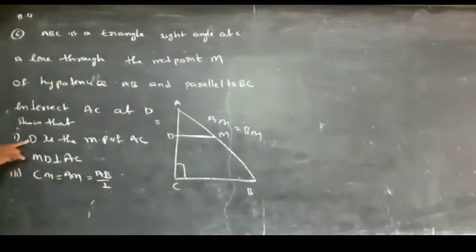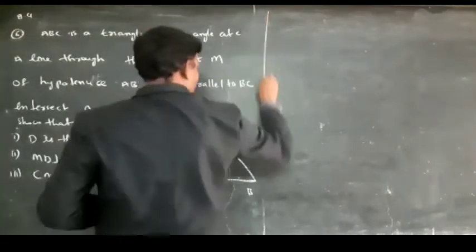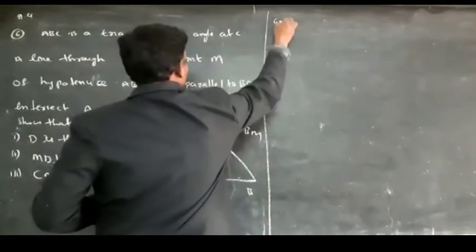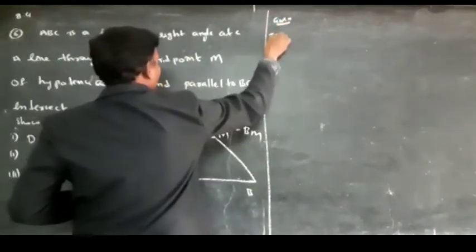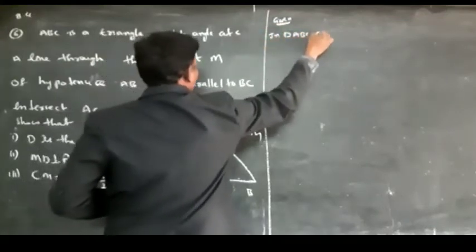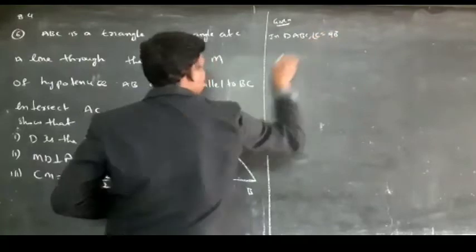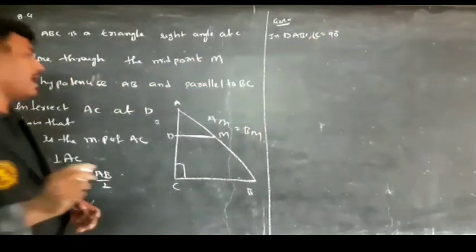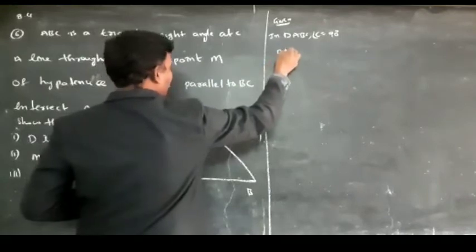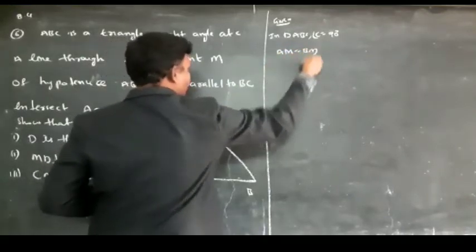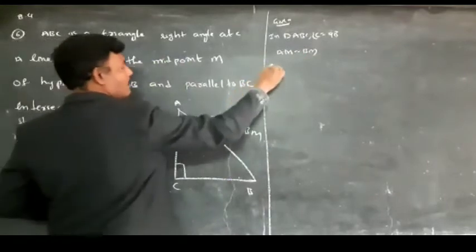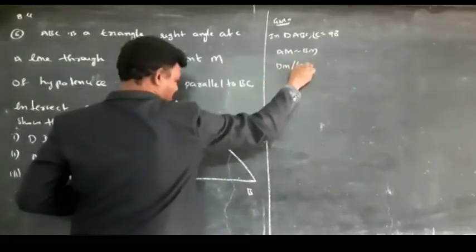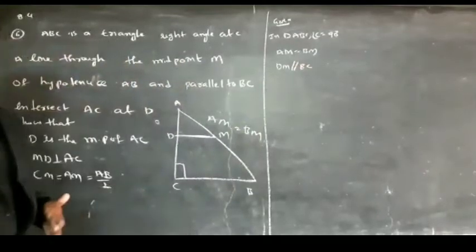So you have to prove first that D is the midpoint of AC. Next, MD is perpendicular to AC. And CM is equal to AM, which is half of AB. So this is the question. First you have to write what is the given. In triangle ABC, angle C is equal to 90 degrees. It means right angle at C. And M is a midpoint of AB. So we can write AM is equal to BM. And also DM is parallel to BC.